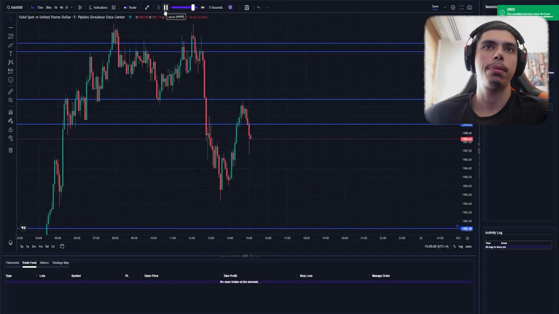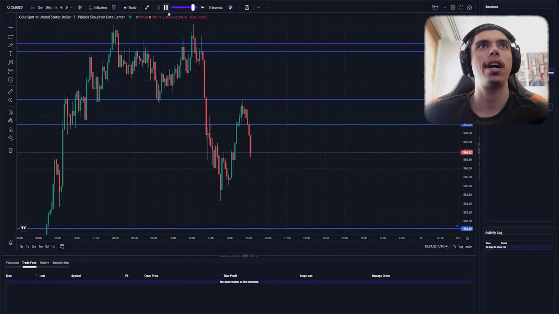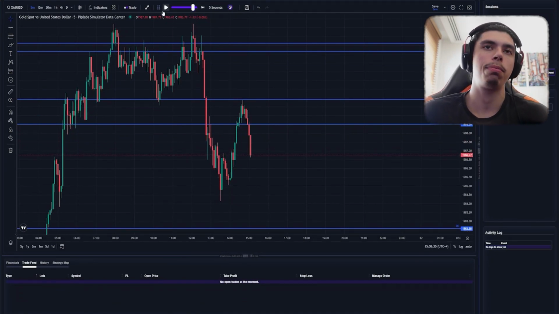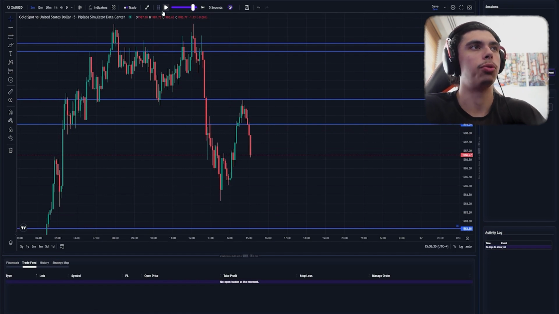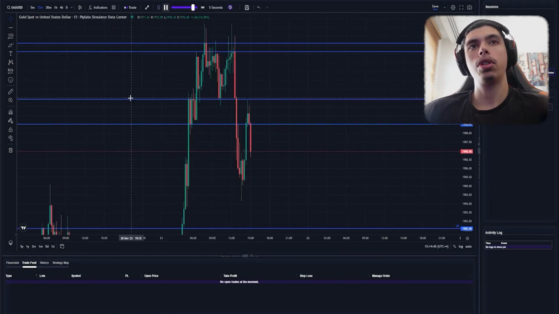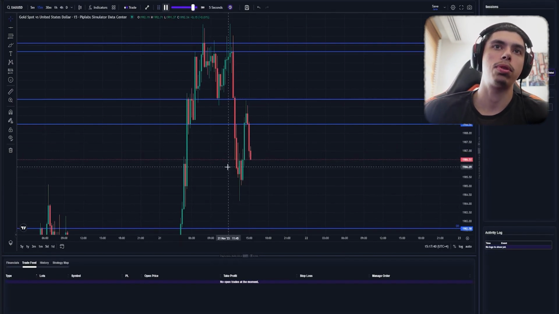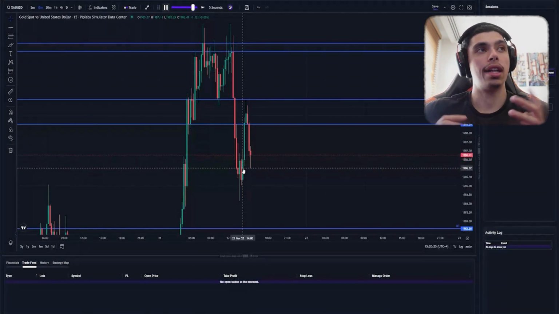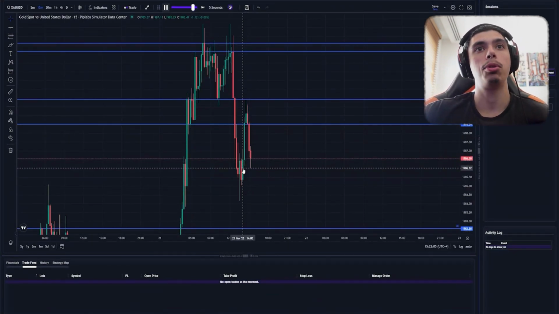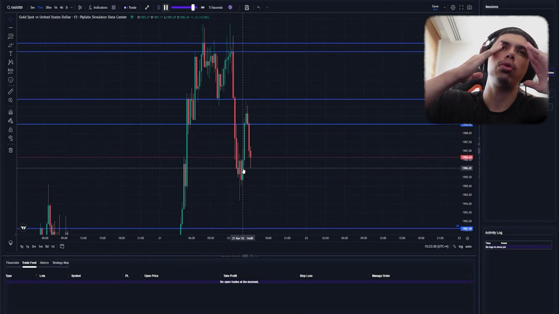It actually bounced back up, but hey, this is what happens, right? You can't make the decision. This is why I said backtest simulation is important, because you have to make decisions like you were in real life market. Even though this can make another higher low, doesn't mean that I can't find entry, because our adjusted stop loss was here. So we see if that would have been hit, and boom, you would have been hit by the adjusted stop loss. So did I make the right decision? Yes. At the time, you might have been like, oh, I shouldn't have closed, blah, blah, blah.